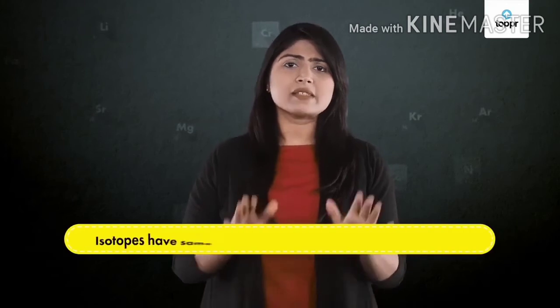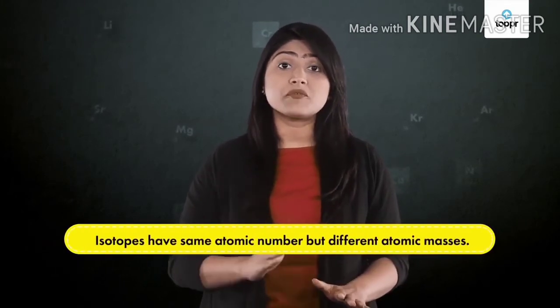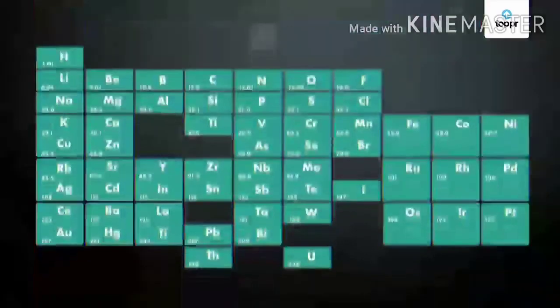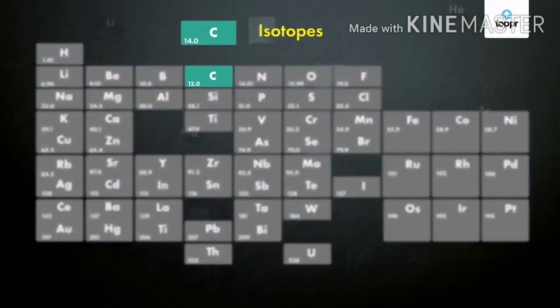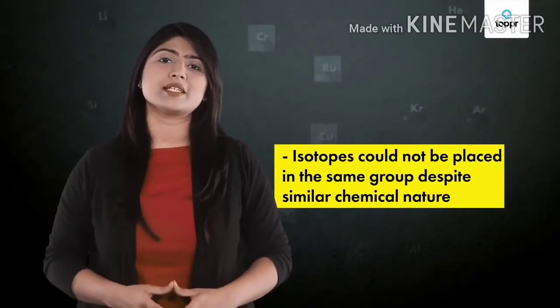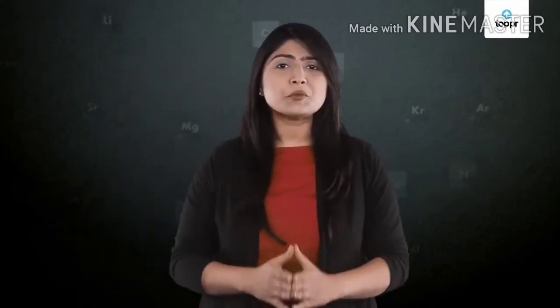Secondly, isotopes were discovered a long time after Mendeleev's proposal of his periodic table. They have same atomic number but different atomic masses. And since their masses differ only by small amounts, it was not possible to place them in the same group despite having similar chemical nature. So this too became a limitation in Mendeleev's table.